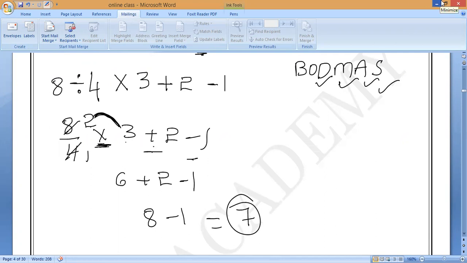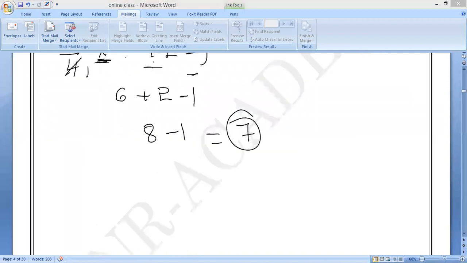Like these questions also, 5 questions will come totally, based on the BODMAS rule. You will get 5 questions in the exam. But in the exam we will definitely make mistakes because we are in such a hurry. So finally for this question you have got 7. Correct? Next question you write.